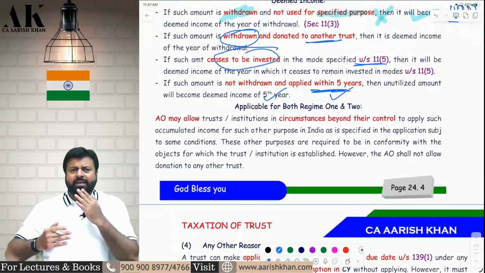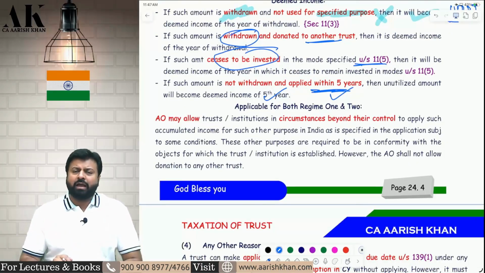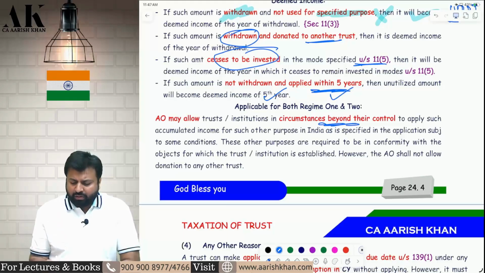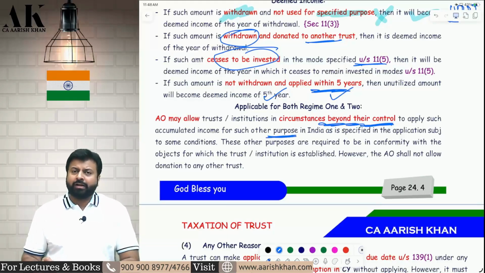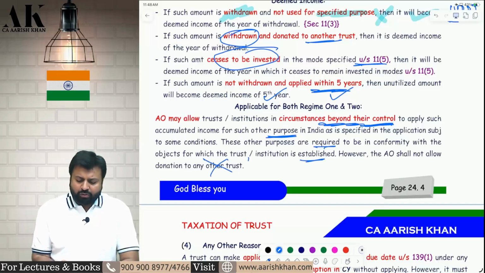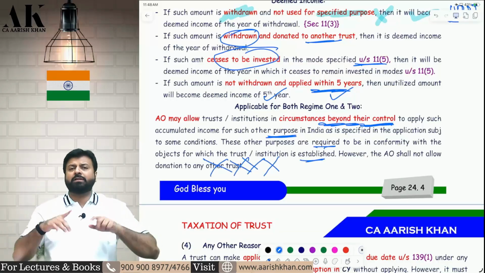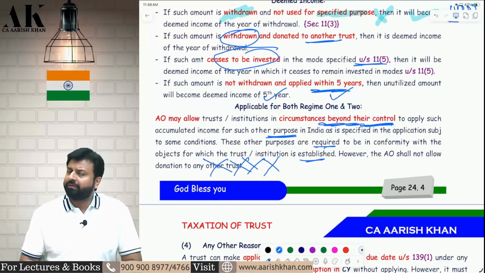Sir, is there any relaxation if the circumstances were beyond control? I was not able to apply because of circumstances beyond control. Some COVID has come, some calamities have happened. Then in that case, you can make an application to the AO and tell the AO that it was beyond my control to apply the accumulated income for such purpose in India. So please give me relaxation. Then you can apply for some other purpose. But in that case also, donation to another trust is not allowed. You can apply for some other purpose of the trust, but not give it as a donation.